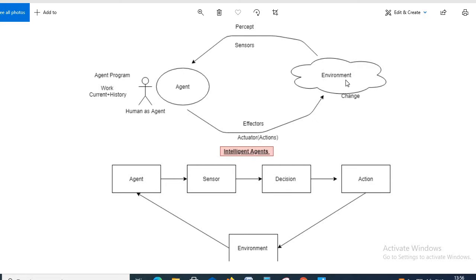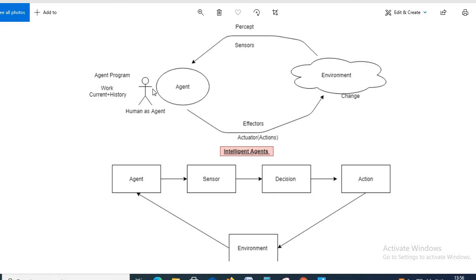So we have a situation here. For that situation, we will take our brush and then we will take paste, and then we will do some action on it, and after that we will have some output. The output is that we have brushed our teeth, and now we are ready for taking our next action.